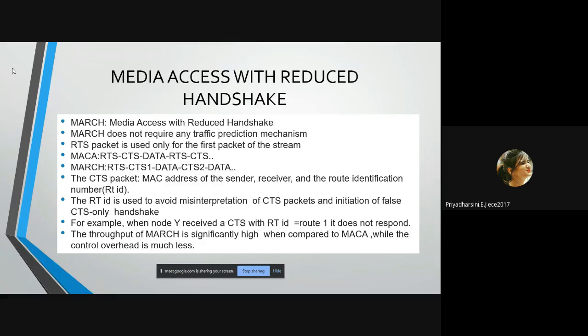In the CTS packet, the MAC addresses of the sender and receiver and the route identification number are present. The route identification number is used to avoid misinterpretation of CTS packets and initiation of false CTS. For example, when node Y receives a CTS with the RTID, which is nothing but the route identification number, equal to route 1, it does not respond. The throughput of MARCH is significantly high when compared to MACA, while the control overhead is much less. This is some explanation about Media Access with Reduced Handshake.